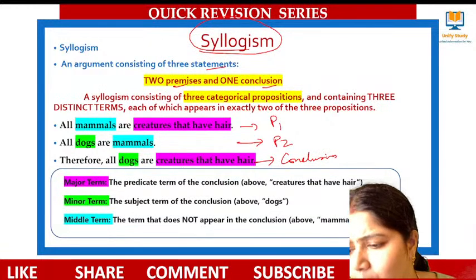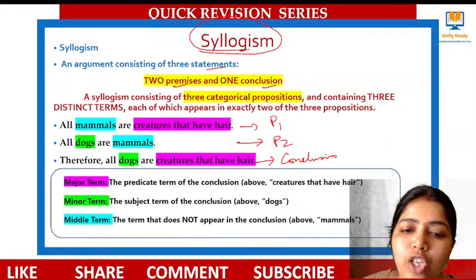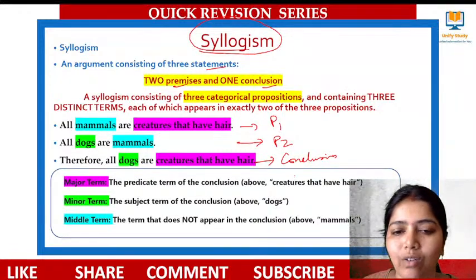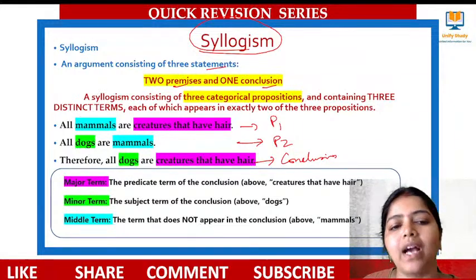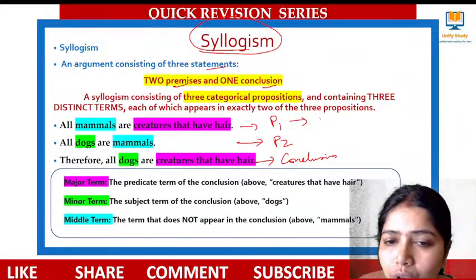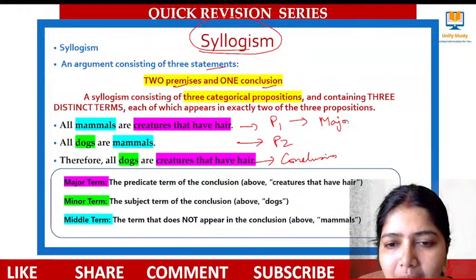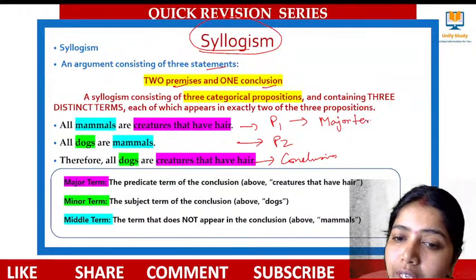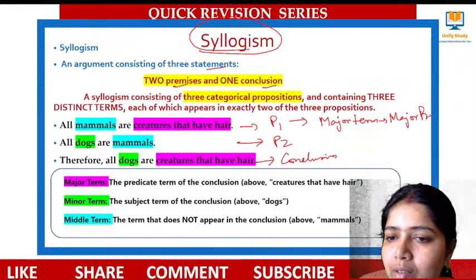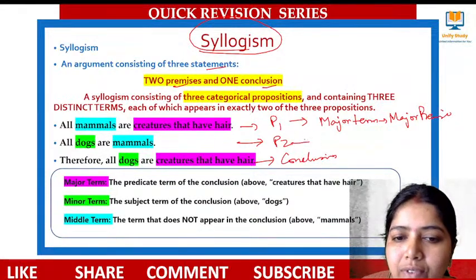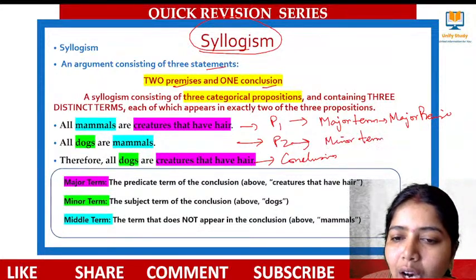So premise 1, premise 2, conclusion. What do you mean by premise 1? Note down, this is very, very important. This will consist of the major term, and then we call it the major premise. And this consists of the minor term, and then we call it the minor premise.